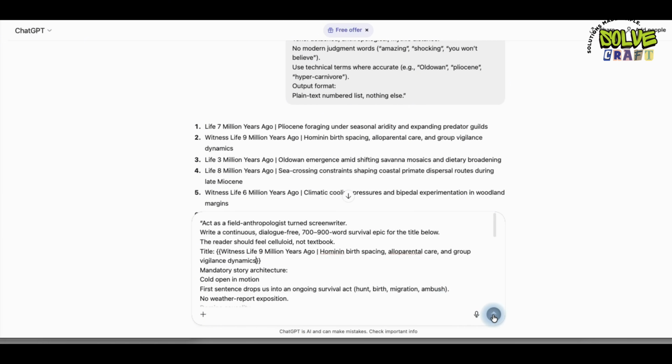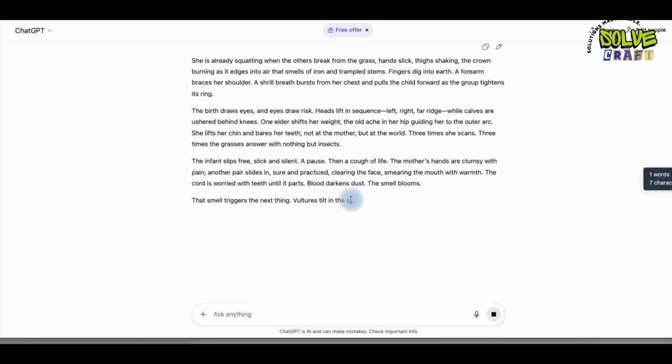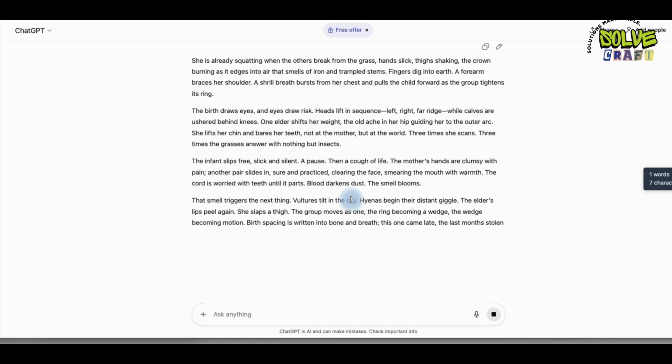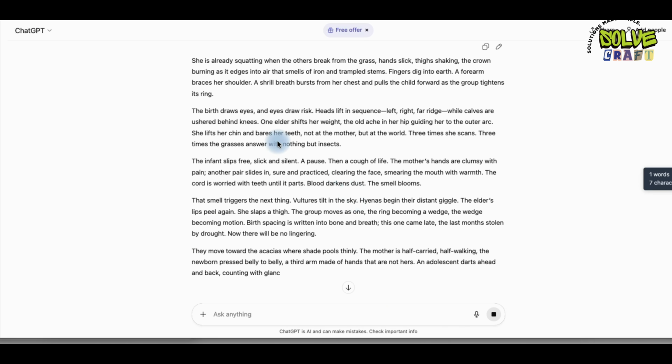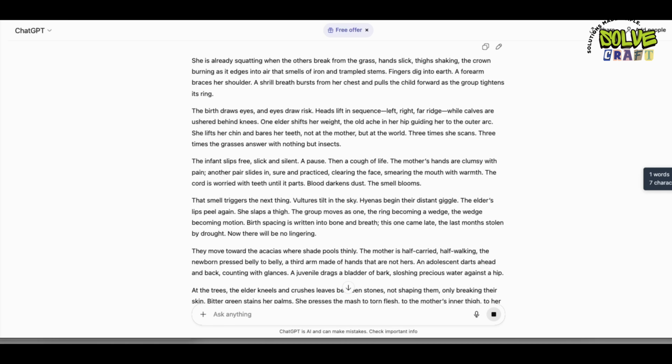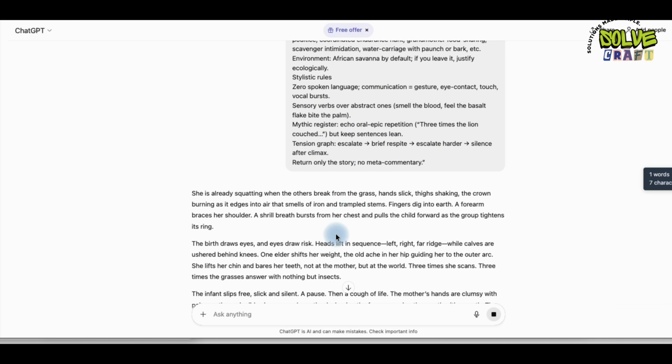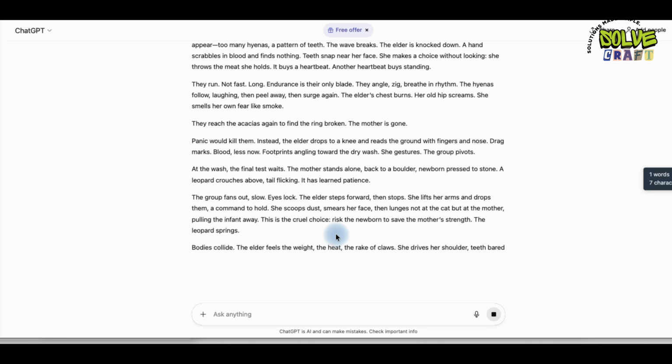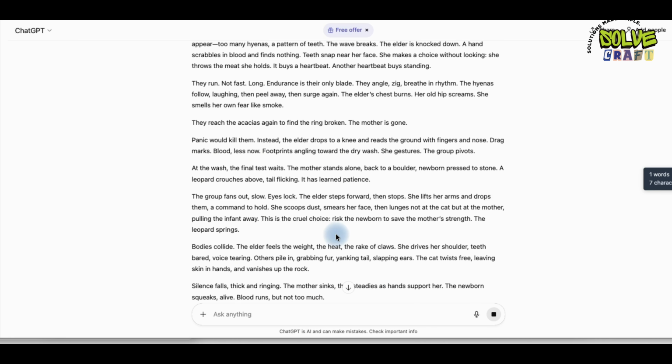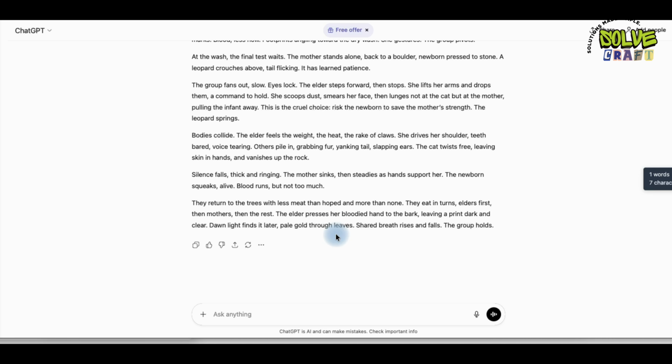It will provide you with a full-on script. You can check the details to see how long the script has been given to us. This depends on the length of your video, as to how long you want it to be. So, as I mentioned above, I need a script of 800 to 1,000 words. You can change it here. You can make the script as long as you want.